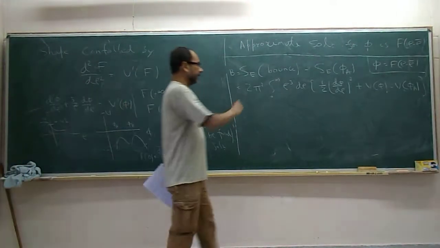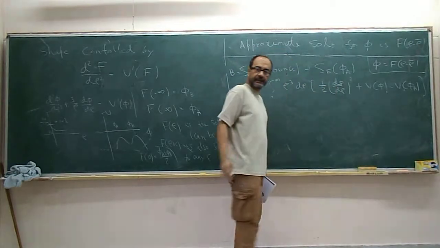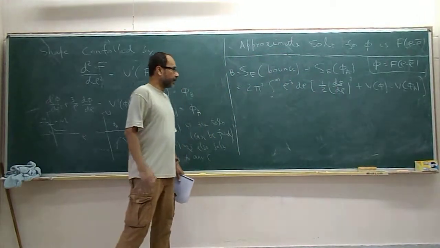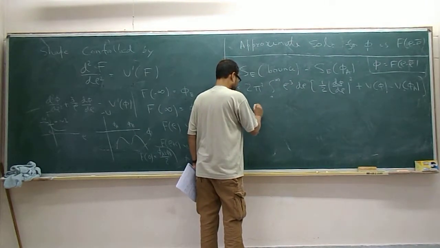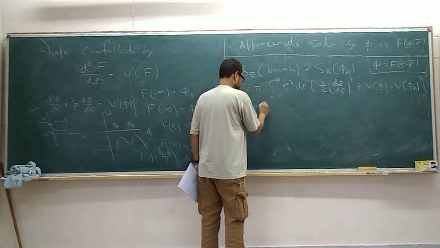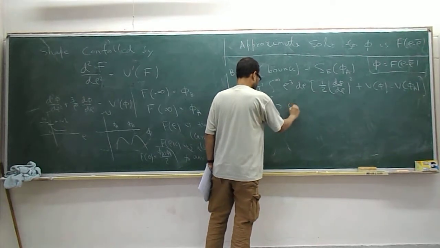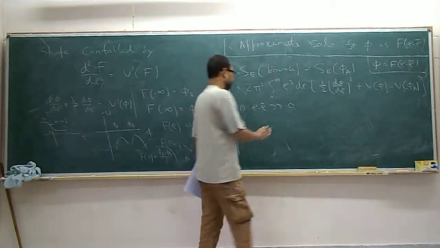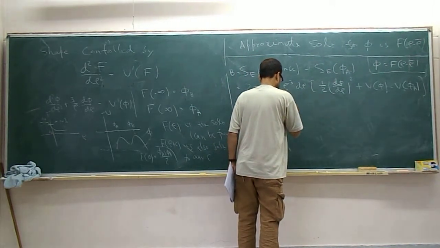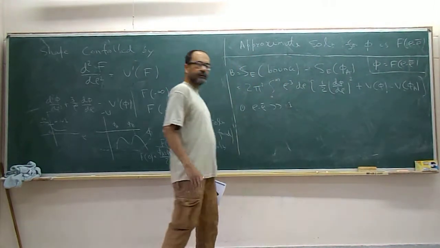Now we will evaluate this by dividing this integration region into 3 different parts. First part will be when rho minus rho bar is much larger than 1.